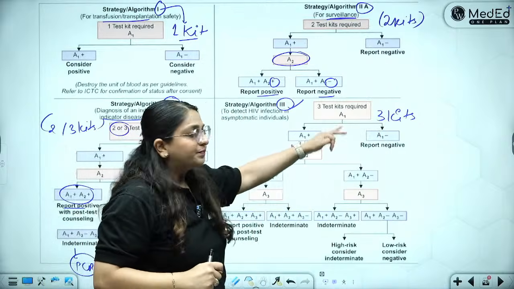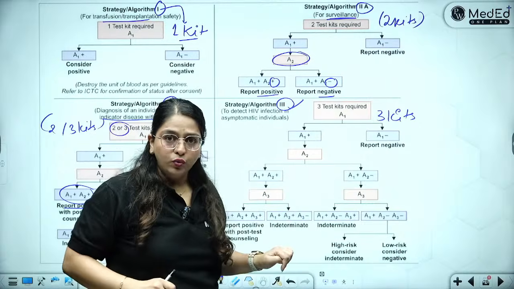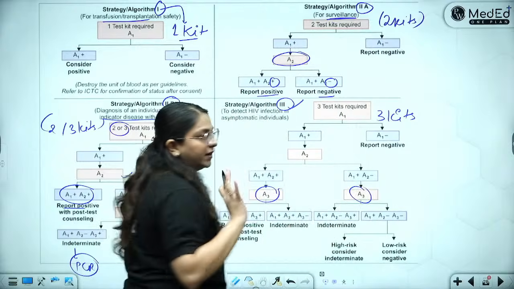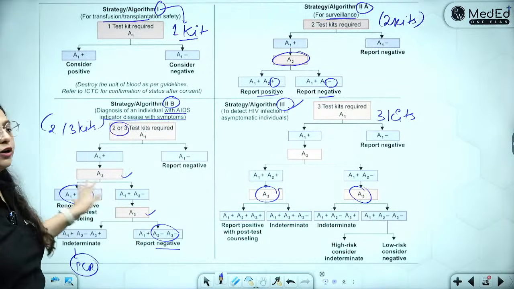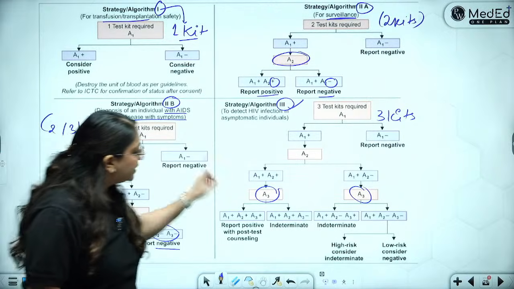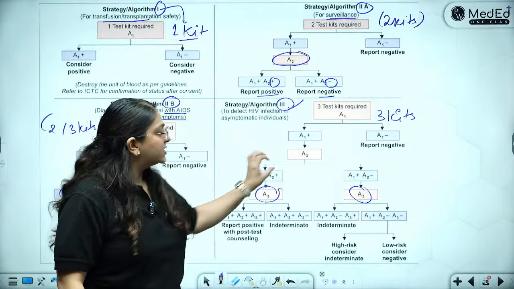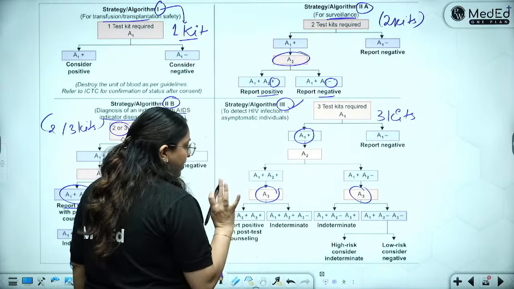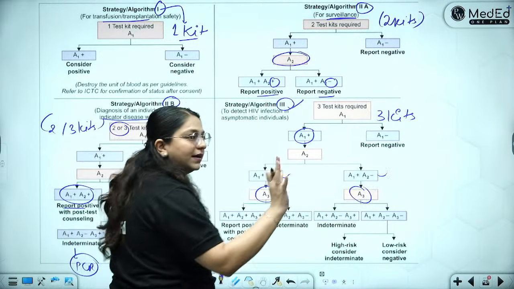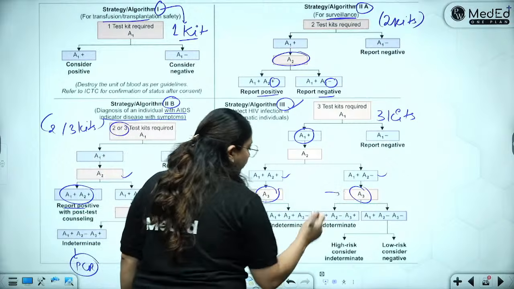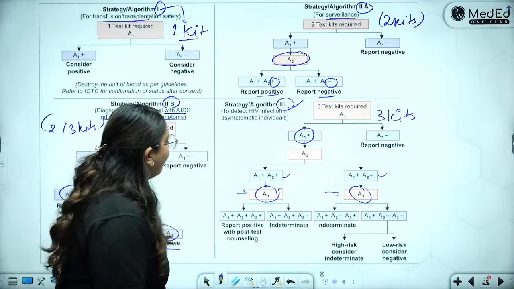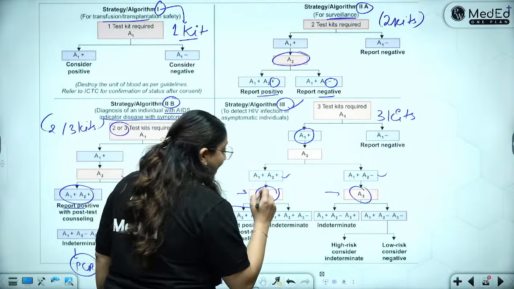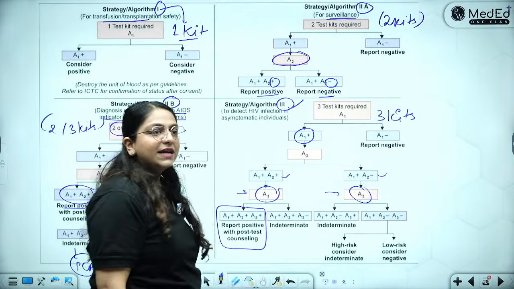Right? In this, if 1 comes positive, you go to 2. Irrespective of what 2 says, compulsorily you have to use a third kit. Here you could have not used the third kit also. You could have stopped at the second kit, but here you have to compulsorily use the third kit irrespective of what the second kit is saying. Okay, so if kit 1 says positive, you go to second. Now second can say positive, it doesn't matter, negative, it doesn't matter. You go to third. In the third, whenever you have all positive, you call it positive. Okay, whenever you have anything else, it is indeterminate.